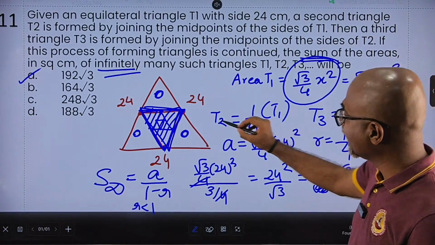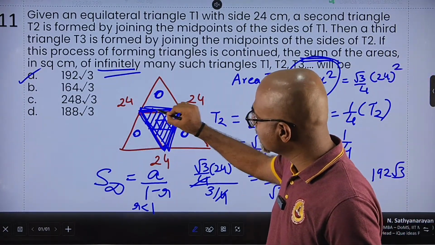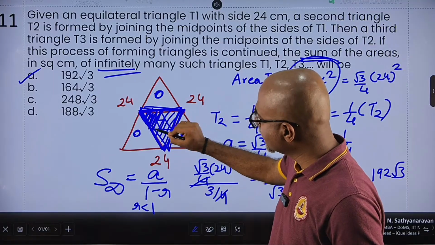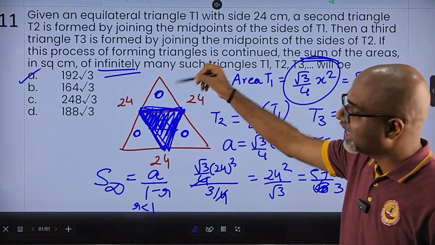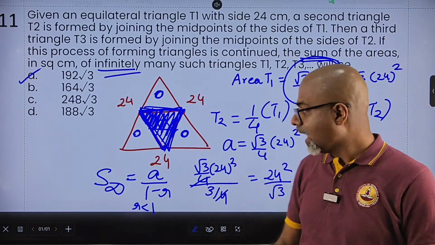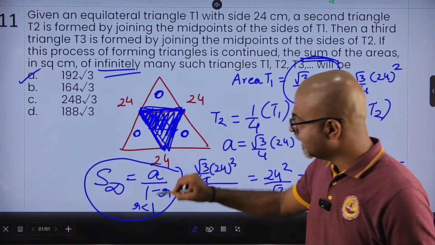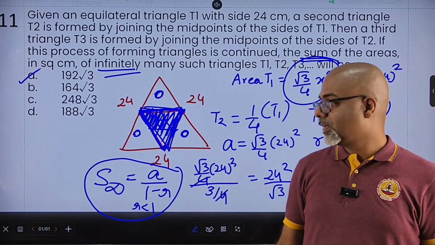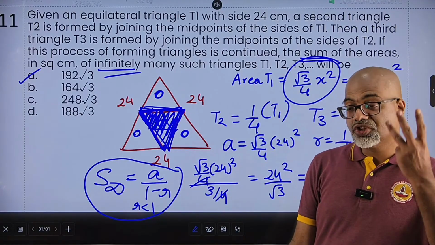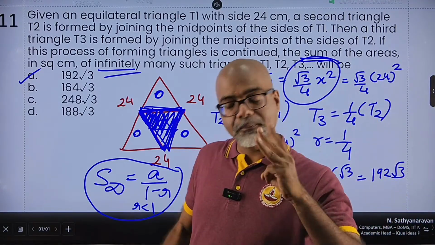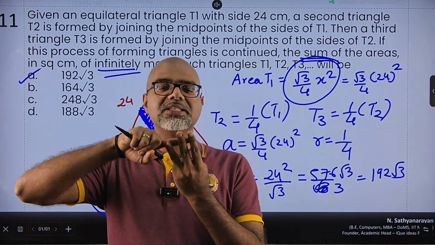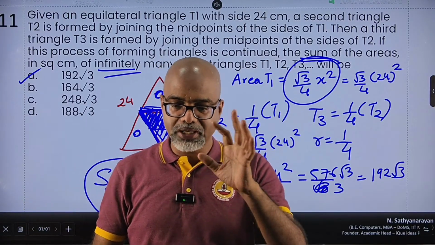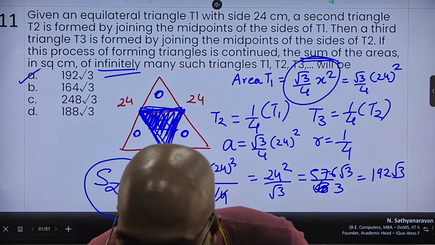Second, if you are able to quickly identify that by joining the midpoints of an equilateral triangle, I get another equilateral triangle which is 1/4 the area of the original one. Second funda. And third, for a geometric series where the ratio is less than 1, the infinite sum is simply a upon 1 minus r. So three fundas they are testing, basic fundas, but if you're aware of these three things, then believe me, absolutely easy to solve this one, right?